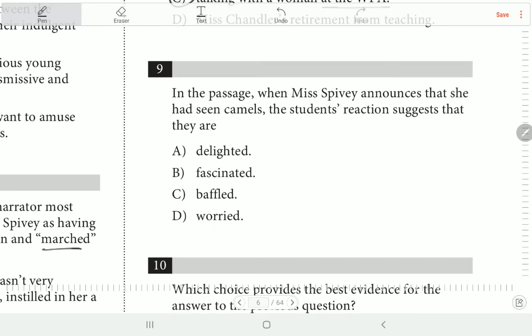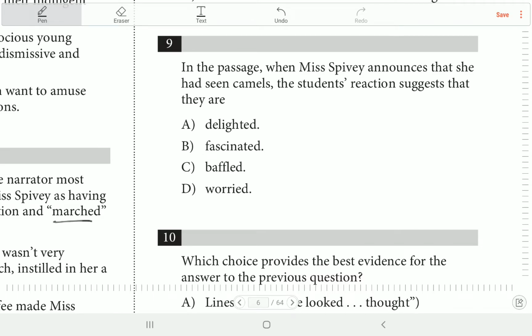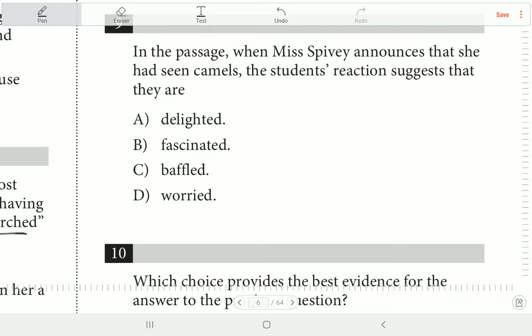طيب question 9 and 10 again paired. In the passage, when Miss Peavy announces that she had seen camels, the students' reaction suggests that they are what? Okay, ما قلت لهم camels. هي كانت متوقعة أو the students' reaction الرياكشن بتاع students كان إيه؟ Delighted يعني happy, are they happy؟ لما قلت لهم camels. Fascinated يعني they were attracted, fascinated اللي قالته. They were baffled like confused. And they were worried, anxious.